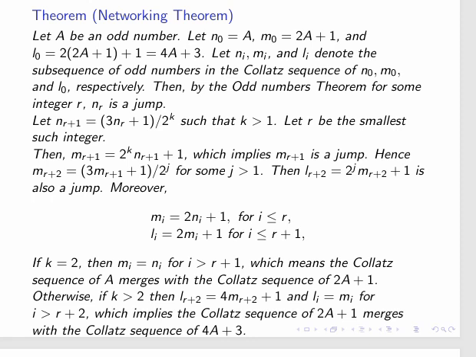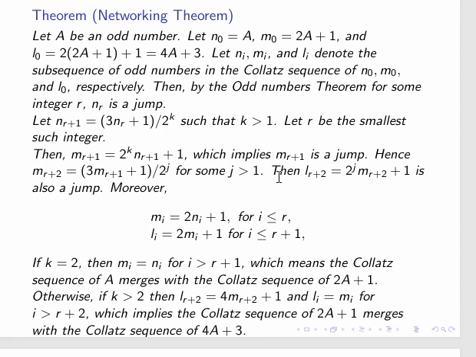That means mr plus 2, that is the next term in the 2a plus 1 sequence, the next odd term, is going to be (3mr plus 1) divided by 2 raised to j for some j greater than 1. Now what happens is lr plus 2, that is the collapse sequence of 4a plus 3, is now connected this way, okay?